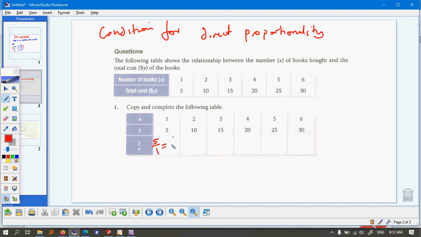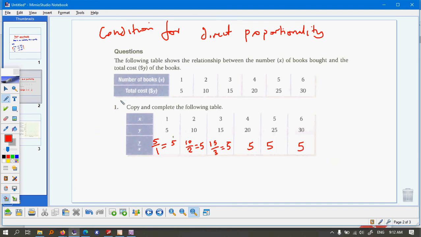So Y over X here would be 5. My Y is 10, my X is 2. That is a 5. My Y is 15, my X is 3. That's a 5. I think you can already see that all of them are going to be 5.